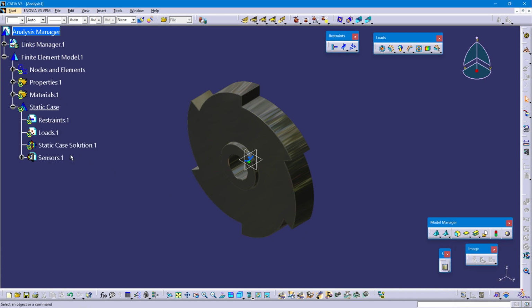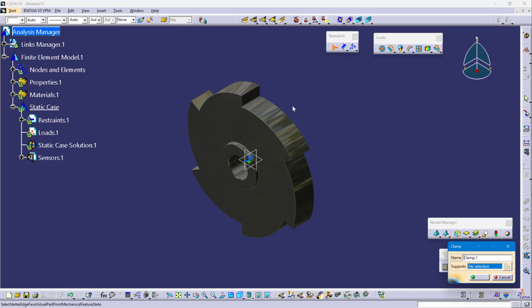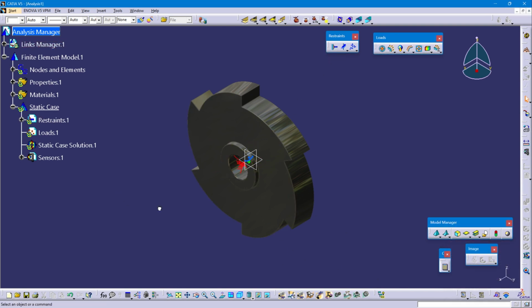In the static case, provide the boundary condition of this part. So in the restrainers, select clamp, select the whole face and OK. So this clamp is added to restrainer. This is a clamp command. We fixed this inner hole.